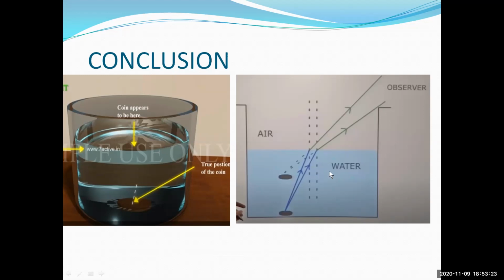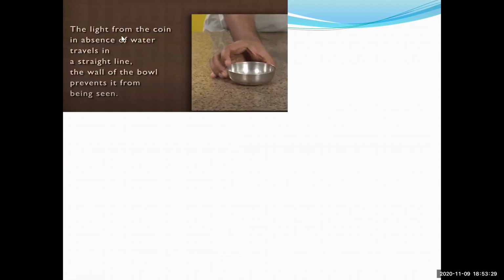Yes. See, the light from the coin in the absence of the water travels in a straight line. The walls of the bowl prevent it from being seen. We cannot see it; the walls of the bowl are preventing us.